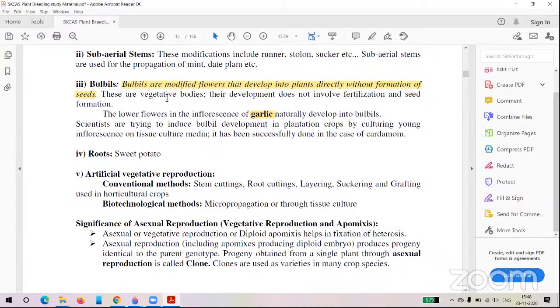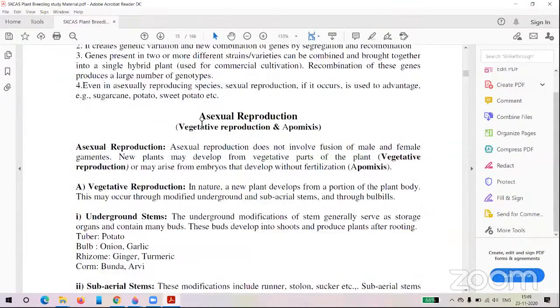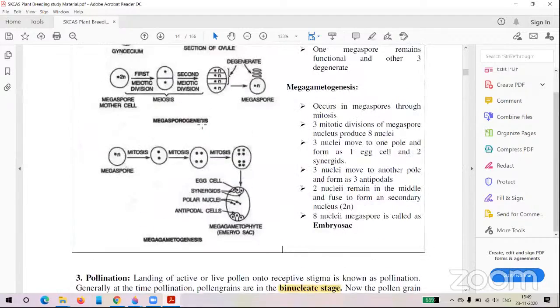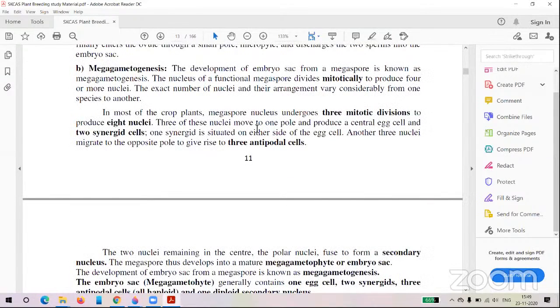And bulbils: the examples for bulbils are garlic and another one is cardamom. Bulbils are modified flowers. This one is also important. What are the examples for tuber, potato; bulb, onion, garlic; rhizome, ginger, turmeric; and these are modified stems. And at which stage will pollen be released? At the dinucleate stage, so that one is also important. So this is about the modes of reproduction. If you have any doubts you can ask now.